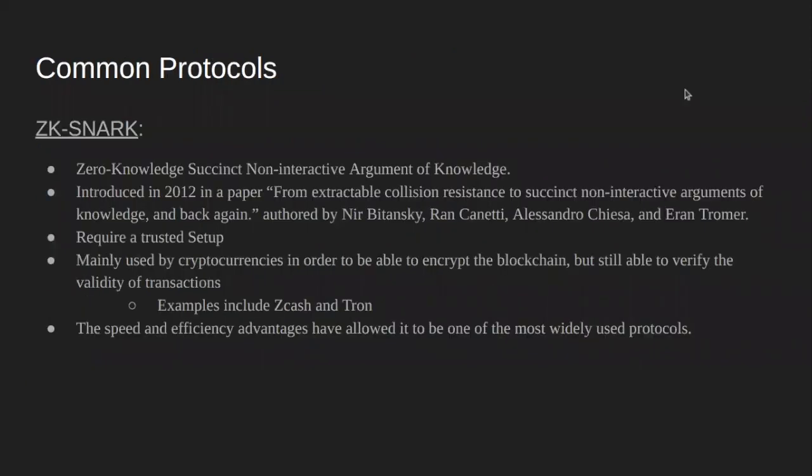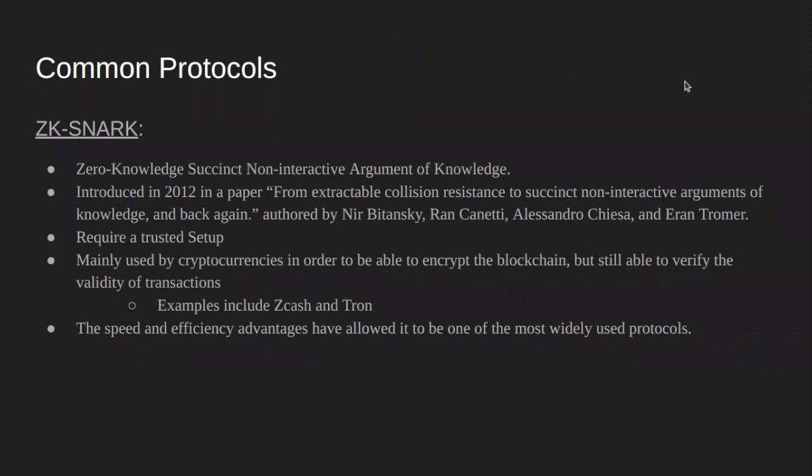Some uses of non-interactive zero knowledge proofs in the real world include ZK-SNARK, or zero knowledge succinct non-interactive argument of knowledge, which was developed in 2012. This is actually used today in cryptocurrencies, for instance for encrypting a blockchain, such as Zcash and Tron.